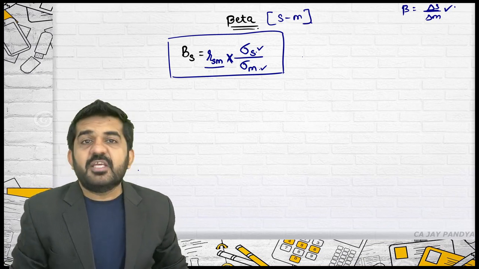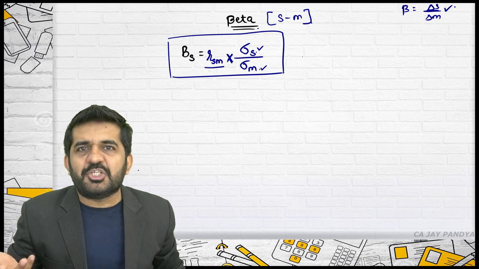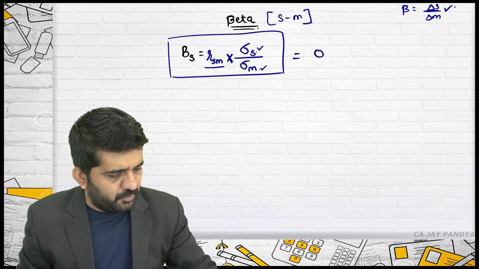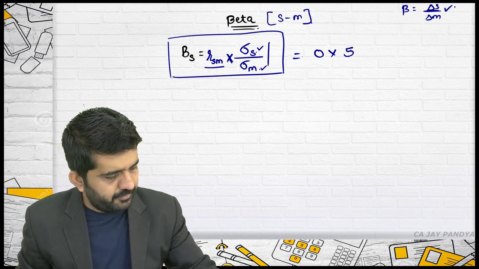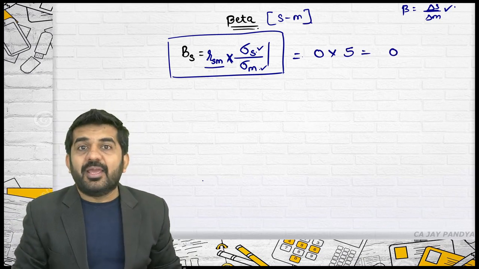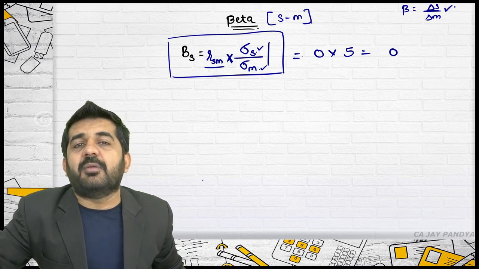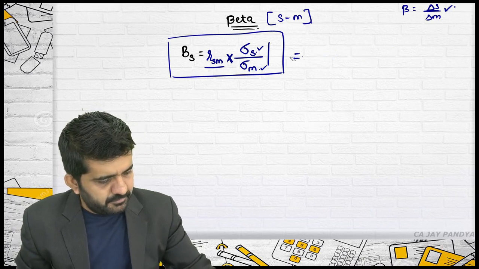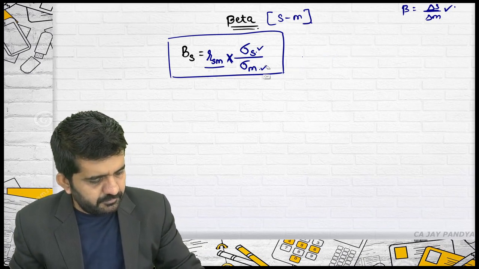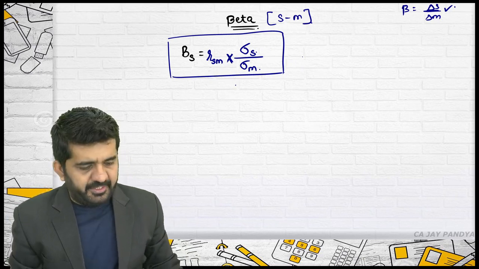See, if R is 0, practically there is no relationship. Let me take R as 0. 0 multiplied by, say, this answer of 5. What is the answer? 0. Why? There is no relationship between the individual security's rate of return and the market's rate of return. This is my basic formula for beta.